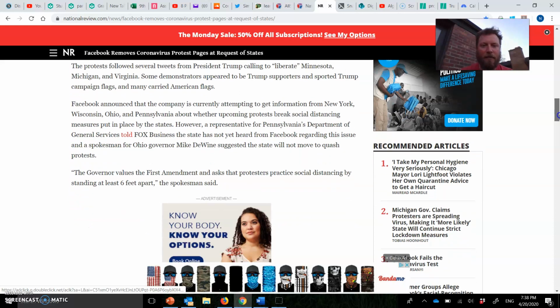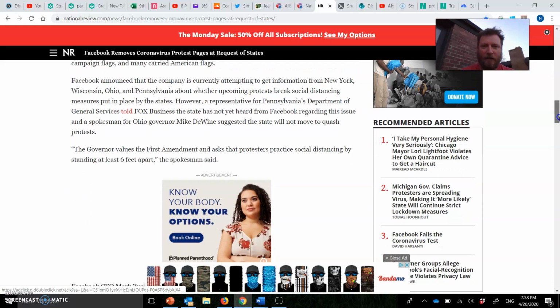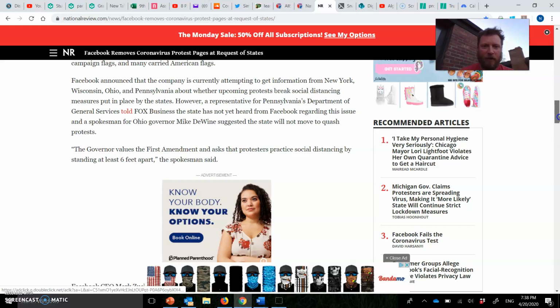Facebook announced that the company is currently attempting to get information from New York, Wisconsin, Ohio, and Pennsylvania about whether upcoming protests break social distancing measures put in place by the states. However, a representative from Pennsylvania's Department of General Services told Fox Business that the state had not yet heard from Facebook regarding the issue, and a spokesman for Ohio Governor Mike DeWine suggested the state will not move to quash protests.